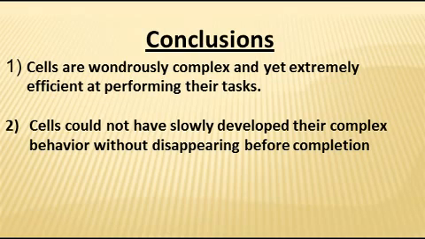Now, the reason why I presented this video on cells ahead of the next video, which is proof for evolution, is so you can get a more complete view of what cells are like before you see the negative result for evolution. The basic idea is that cells this complicated, this ingenious in their behavior, could not have evolved very slowly over time as required by evolution theory. It is impossible to have happened.